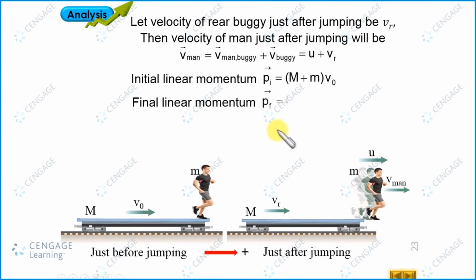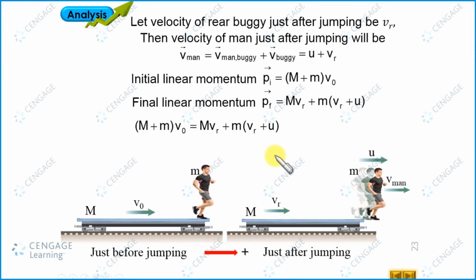Initial and final linear momentum should be equal. If we solve this equation, we find Vr, the velocity of the rear buggy, equal to V0 minus mu divided by (M + m). This is the velocity of the rear buggy just after jumping.